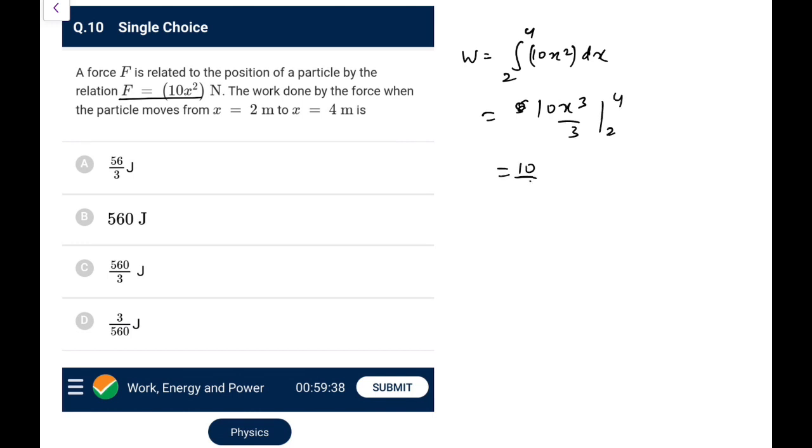So 10 by 3 I take as common. x cube, 4 cube minus 2 cube. 4 cube you all know is 64. 2 cube you know is 8. So it is 10 by 3 into 56. So it is 560 by 3 joules. Go for option C in this case.